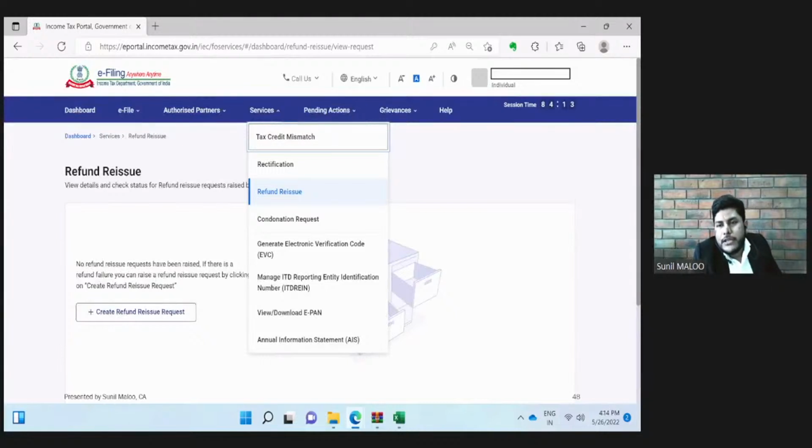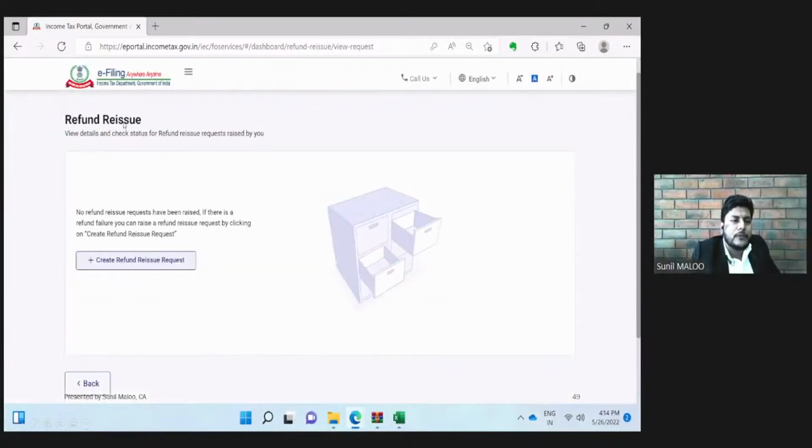As I have already stated, in the profile tab there was an option of bank account. And suppose the assessee has not validated his bank account in the profile tab, then the refund will fail. Refund will not be credited to his account. For that, the assessee needs to make a refund reissue request. Under the service tab, the third option is refund reissue. We need to click that option. Once we click that option, this page will appear.